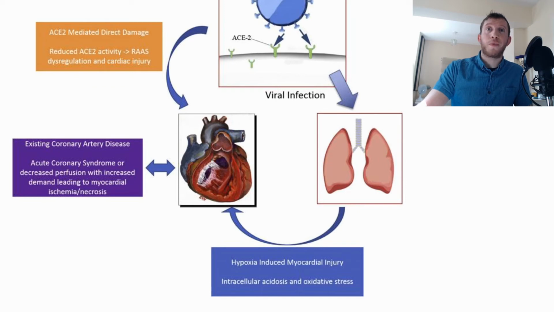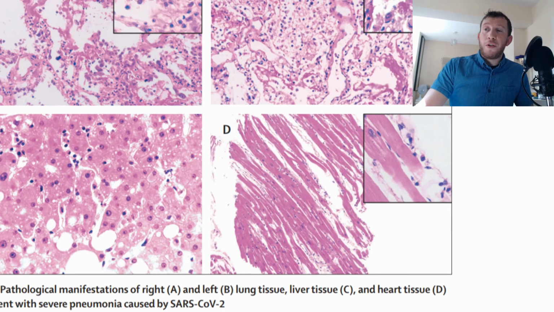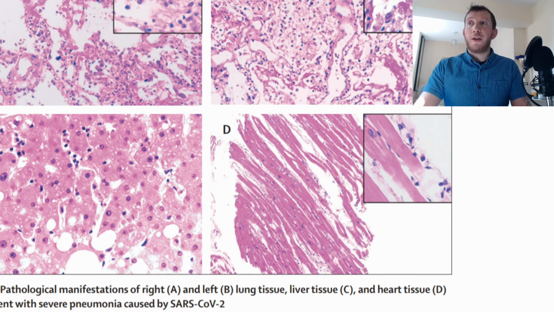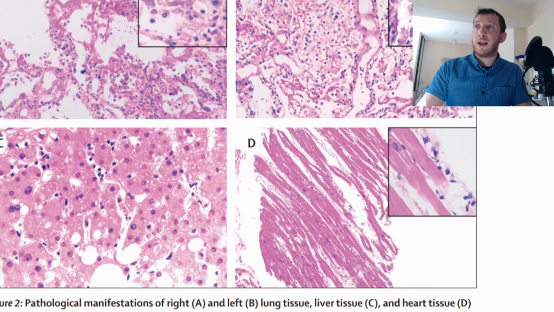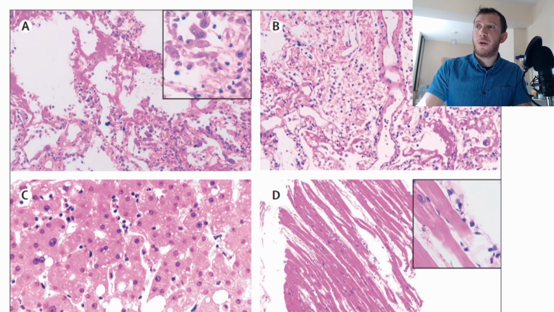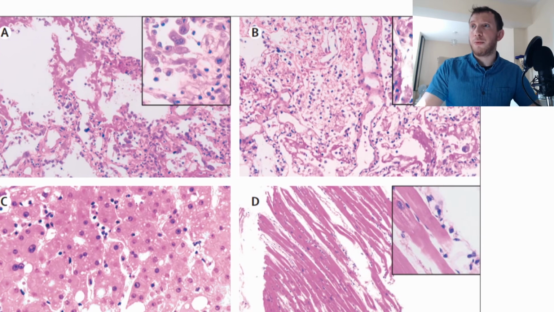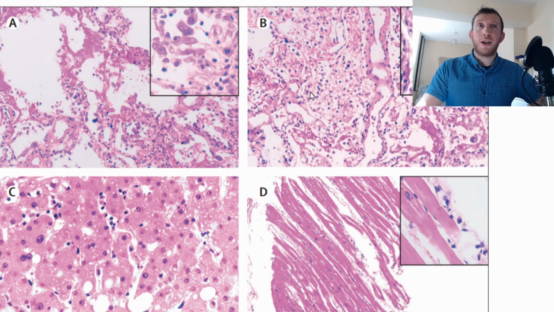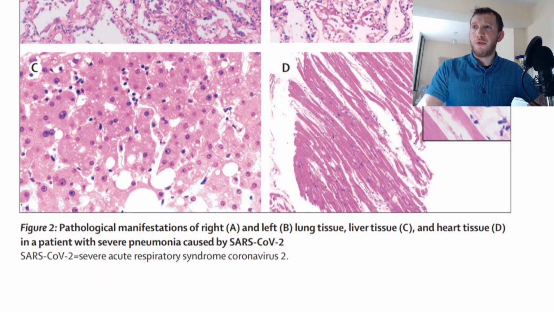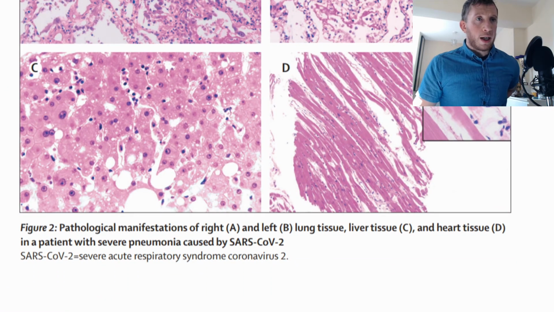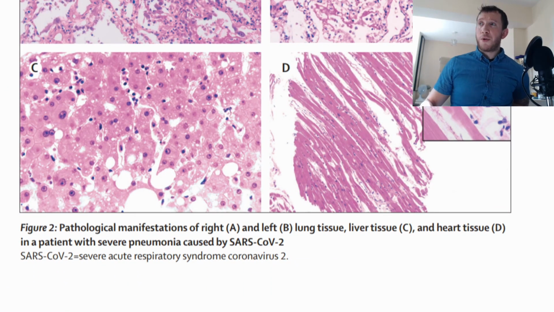And then what I want to finish on, because this again is just a fairly basic introduction, is some histology slides. Okay, we love a bit of histology, don't we? So we've got 4 sections here. We've got A, B, C, and D. From the figure, I'll let you read the title down here. This is linked in the description. Everything that I've shown you guys is linked. The papers are linked on Blackboard Learn, so please click them, and there's a little short description to show you where I got each of them from.